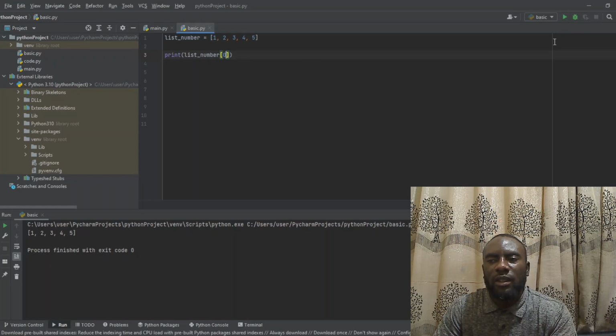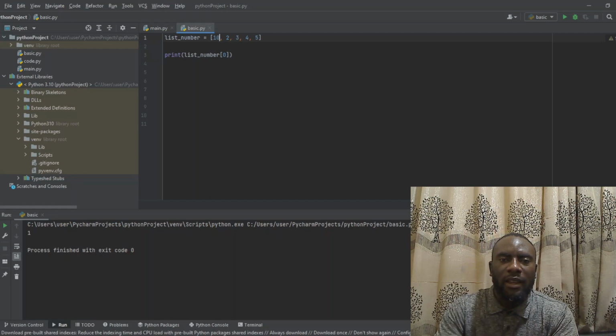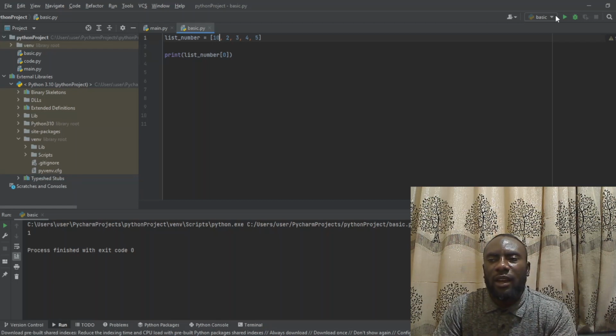So I will run it. When I run it now, you can see it's 1. If I change this to 10 and run this program again, you can see it's showing me 10, because 10 is at position 0. So in programming, the index starts with 0, not 1.